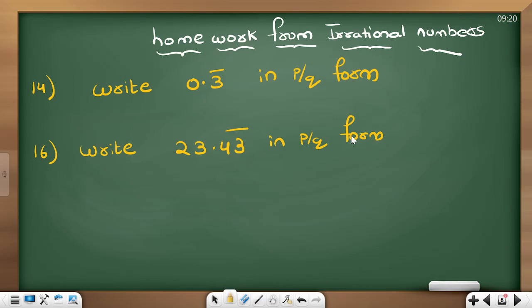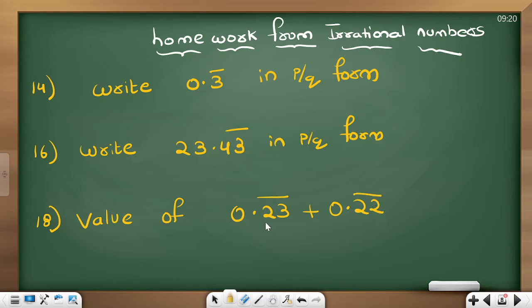One more question we missed, that is the 18th question: value of 0.23 bar plus 0.22 bar. So these are the 3 questions we missed from the total 20 questions. So these 3 questions I wanted to give as homework to you.